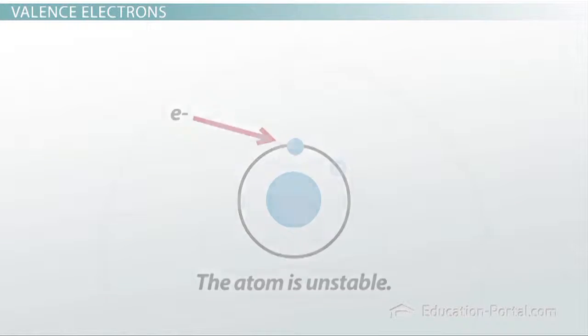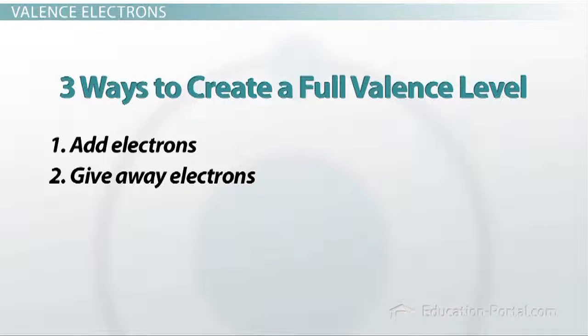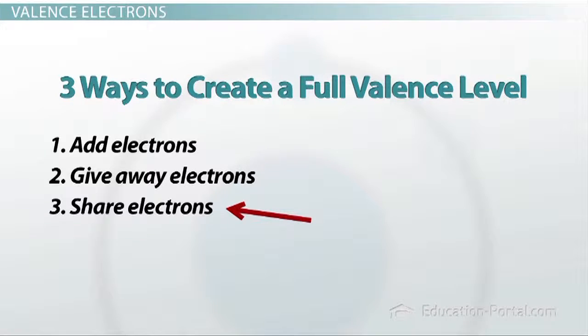So there are basically three different ways that an atom might try to create a full valence level. One, it could try to add electrons. Two, it could try to give away electrons. And three, it just might decide that it's going to share electrons. And this sharing strategy is what we're going to talk about today.